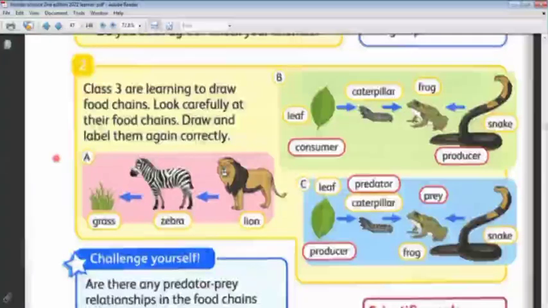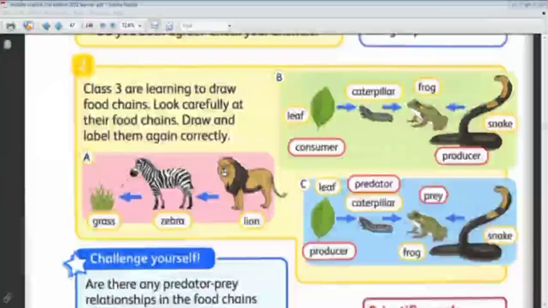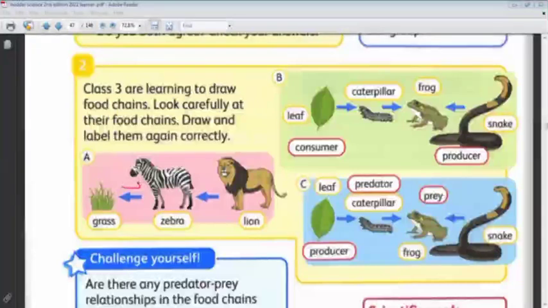Okay, so what's wrong? The arrows. You are thinking about the arrows. Yes, very good. The arrows are in the wrong direction. The arrows must be in this direction, like this. Bad drawing, but it's okay.